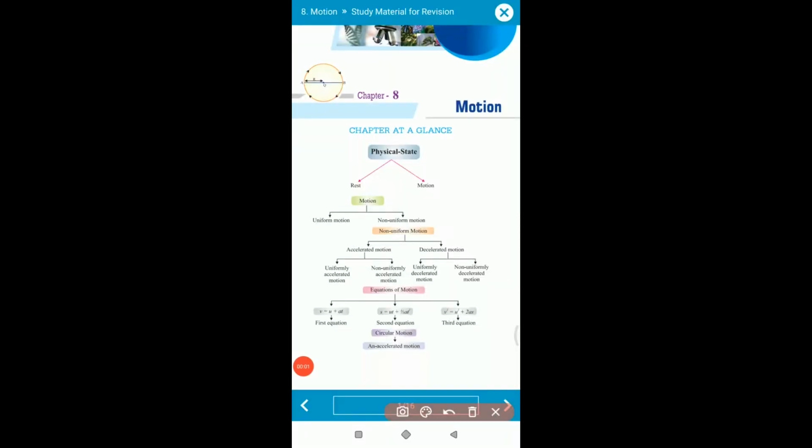Good morning, students. Today we are going to learn about chapter number 8, standard 9, which is motion. So what is meant by motion? Let me introduce you to motion.